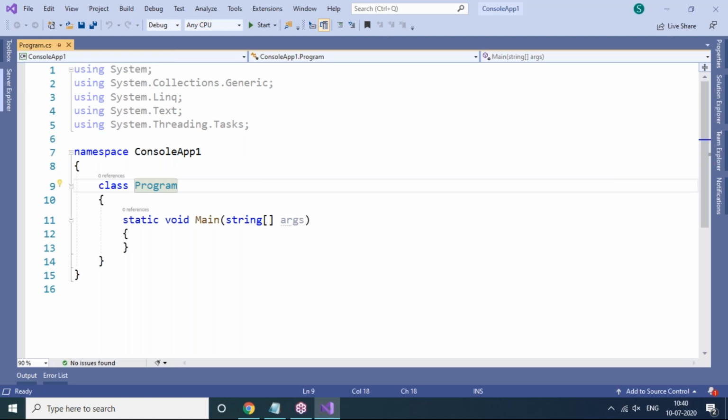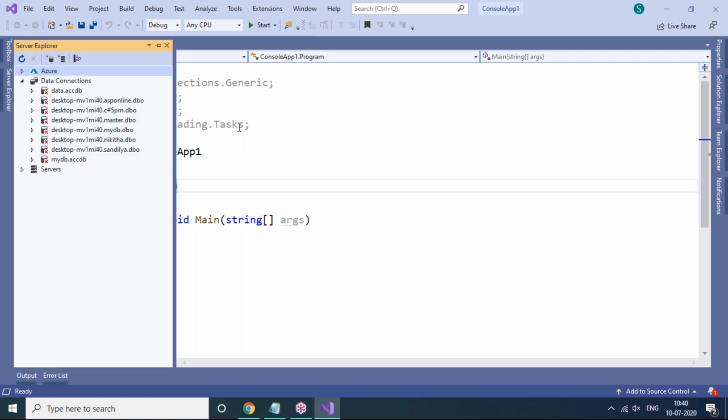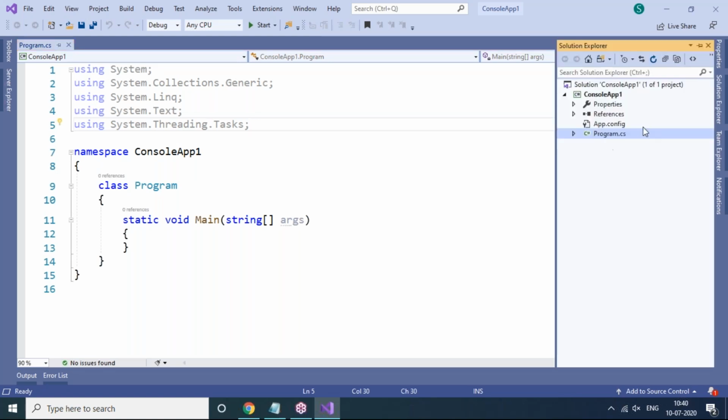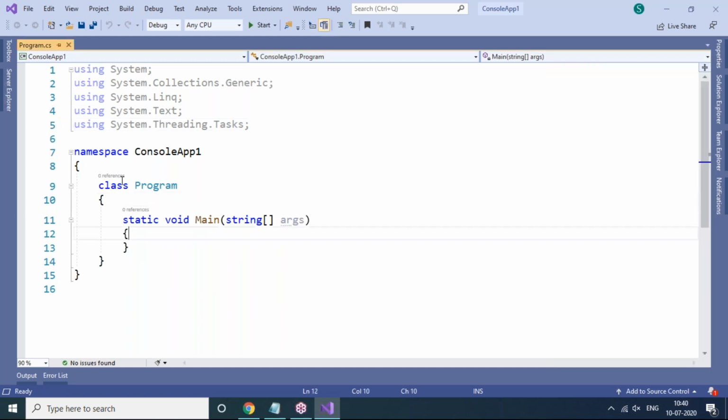Server Explorer is also there on the left hand side, which is used to connect with a database, for example SQL Server. If you want to interact with it, you can use Server Explorer. And Solution Explorer is important to us, so you can manage your files and folders through this Solution Explorer only. Okay, so this is the first class, its name is Program.